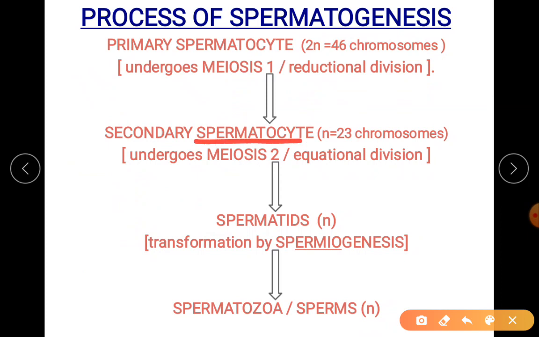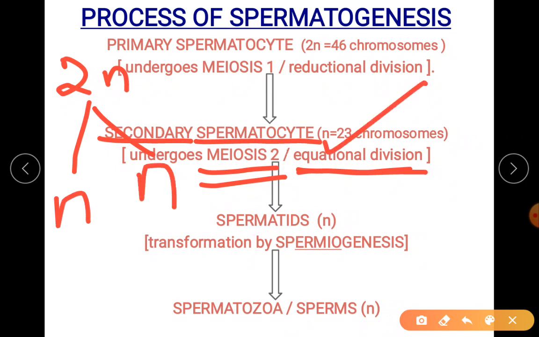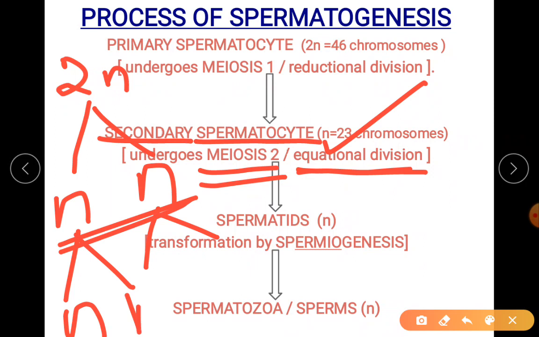Now this secondary spermatocyte undergoes meiosis 2. Meiosis 2 is equational division. So whatever you have got, n and n, that is your secondary spermatocyte. Now this secondary spermatocyte will again divide, and this time it is equational.